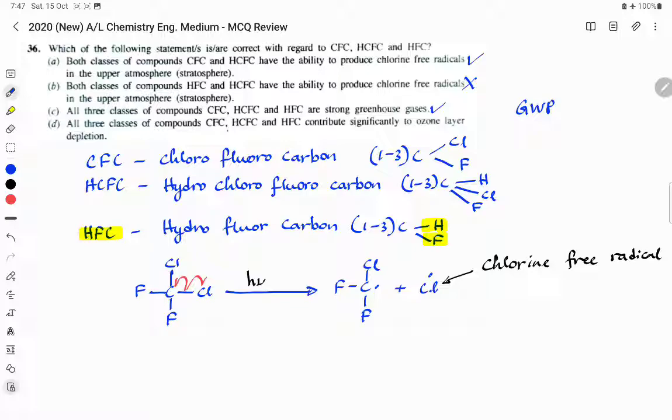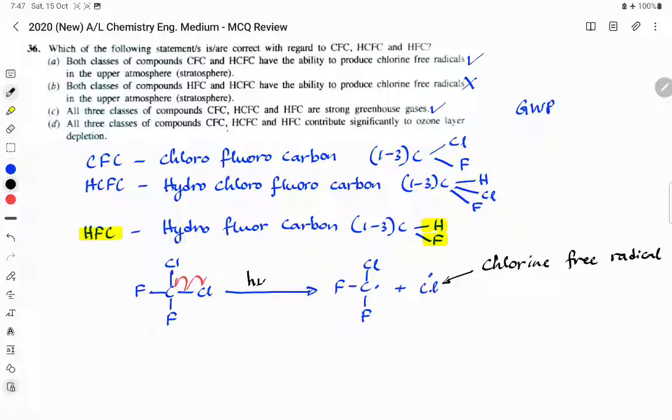Now, chlorofluorocarbons, CFCs, are the main class of compounds that destroy the ozone layer. That is due to the release of lots of free radicals into the stratosphere.